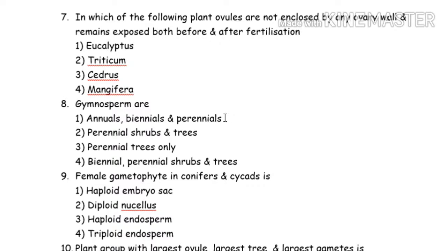Now next question. In which of the following plants are ovules not enclosed by ovary wall and they remain exposed both before and after fertilization? And I gave you the hint that gymnosperm ovules are not covered with the ovary wall. That is why gymnosperms don't make fruit, but they make seed. And they don't have any ovary wall, so no ovary, no style, no stigma. So pollen grain can come and land directly on the gymnosperm. Now you have to think which is the example of the gymnosperm.